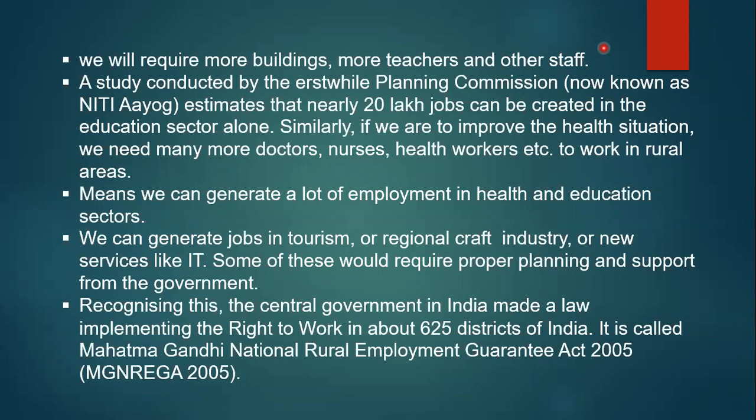Then kitchen workers, three or four women, who cook food that is served to children under the midday meal scheme. These are the other staff. In one primary school building, I have seen at least 10 people can get jobs.